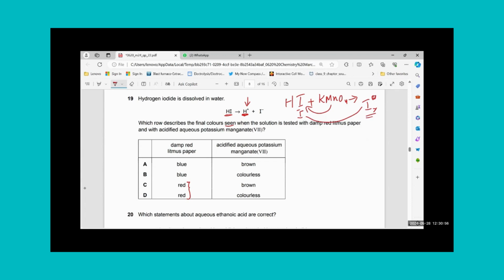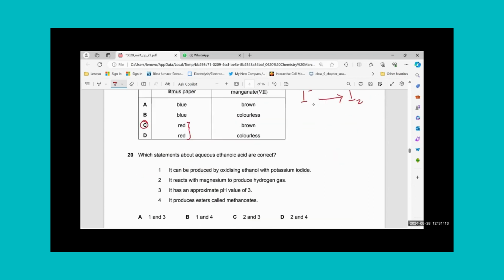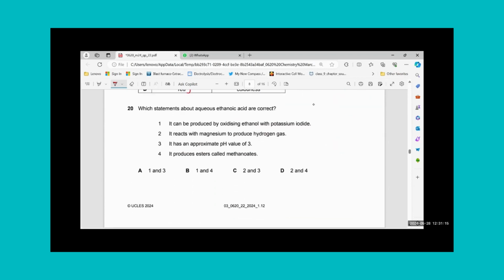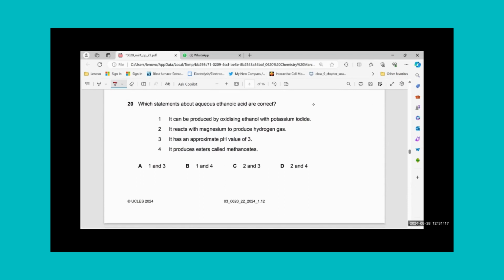Oxidation will take place. Iodine will form, which is brown in color. So it has to be C for me. Why not colorless? Because iodide ion has been oxidized to iodine with the help of an oxidizing agent. So that's why C.